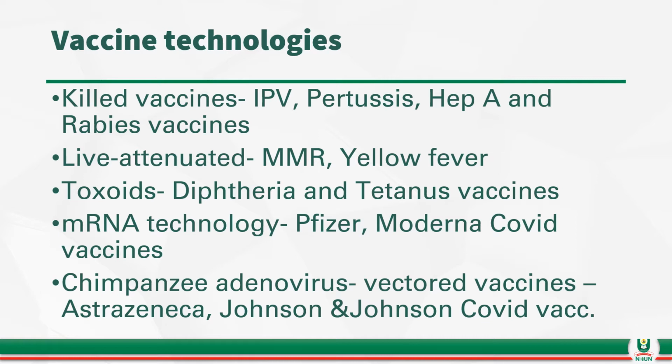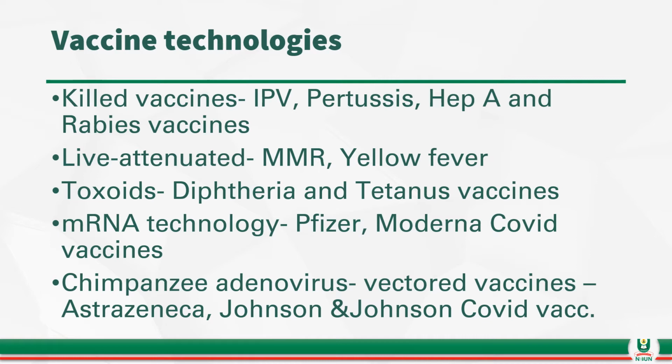Then we have the live attenuated vaccines. Live attenuated vaccines are those where the agents that cause infection are not killed. Rather, they are made in such a form that they are inactive. Unlike being active and causing disease, they are made inactive, and that's why they are called live attenuated.